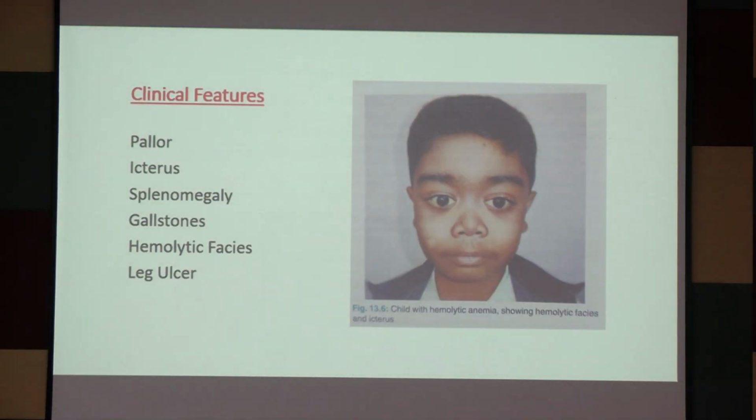Now, how will the patient present to us or come in OPD? Patients of hemolytic anemia will come with pallor, icterus, splenomegaly, gallstones. So, the clinical features: pallor, icterus, splenomegaly, gallstones, hemolytic phases, leg ulcer. All these clinical features will not be found in a single patient.